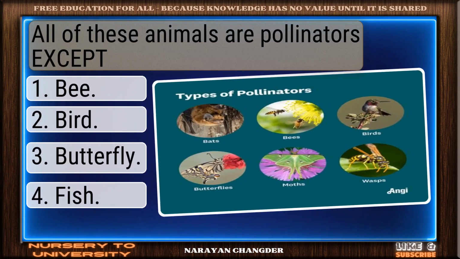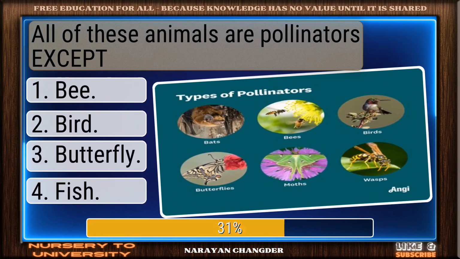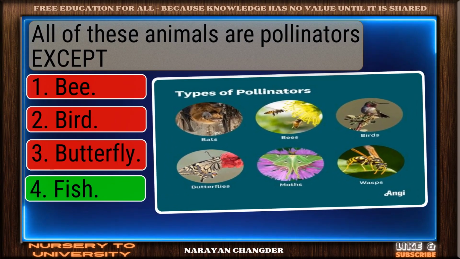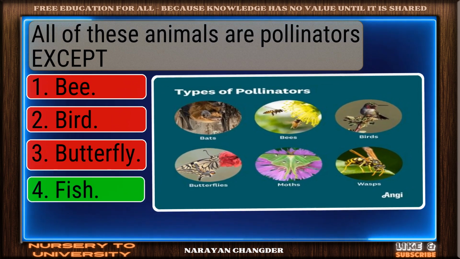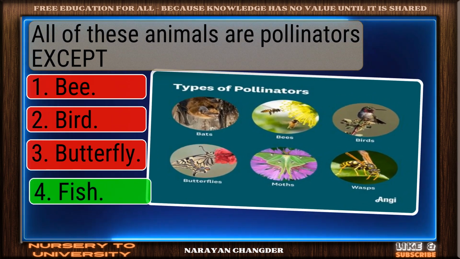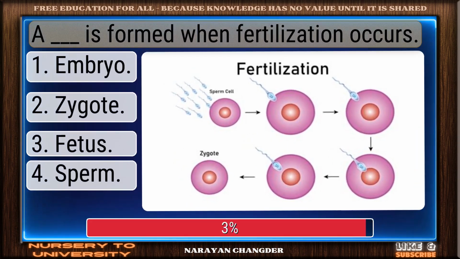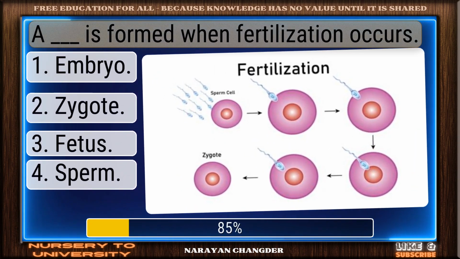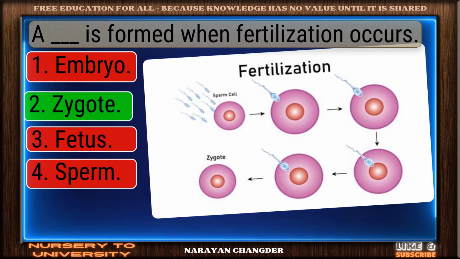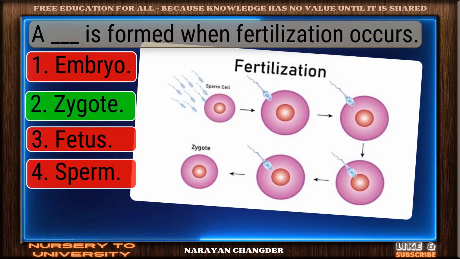All of these animals are pollinators except. Well reasoned. Fish is the correct choice. A dash is formed when fertilization occurs. Well picked. Zygote is the correct answer.